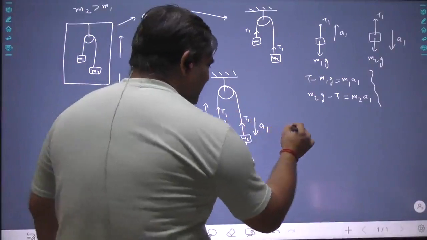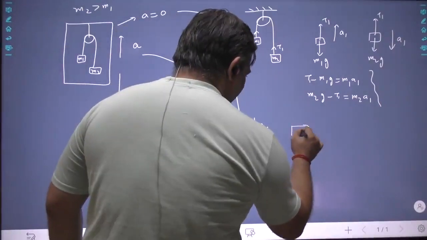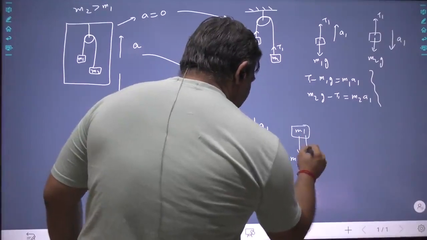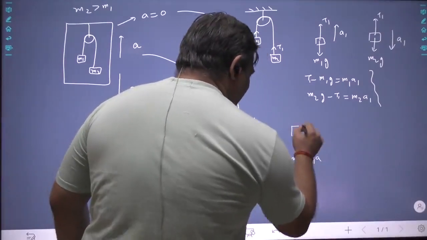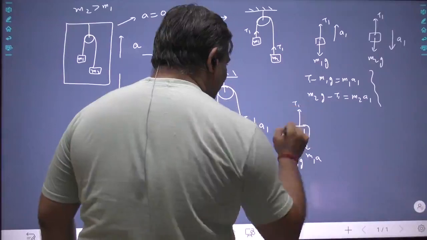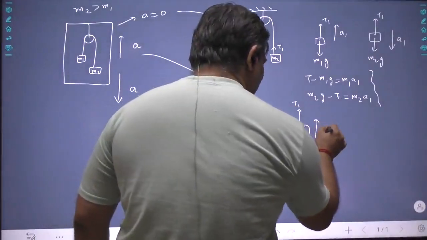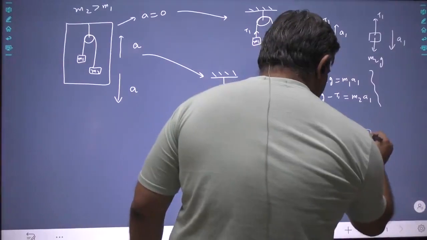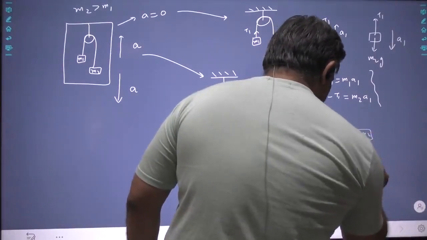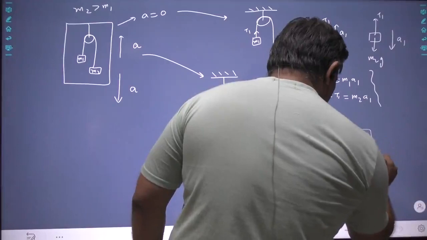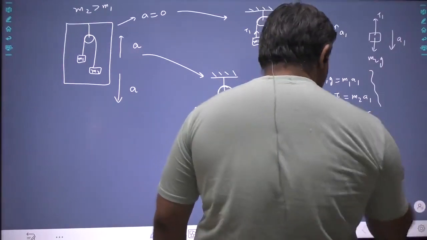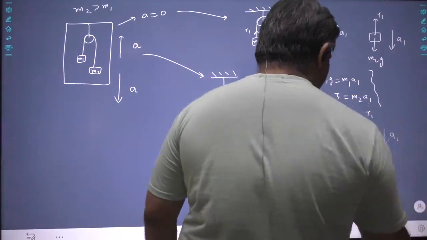Now in this case, let us draw M1. For M1, you have M1G downwards, the pseudo force M1A, the tension T1, and its acceleration is A1. For M2, you have M2G downwards, pseudo force M2A downwards, tension T1 upward, and acceleration A1 downward.